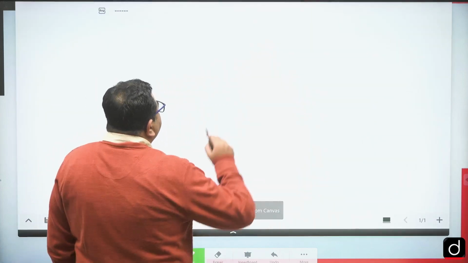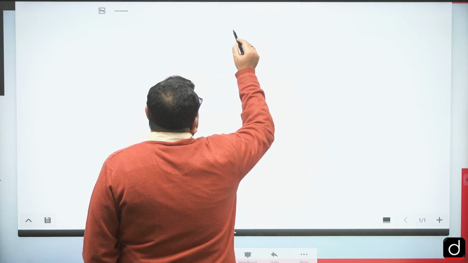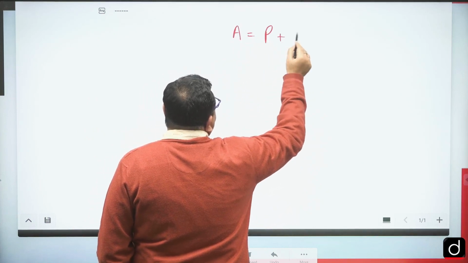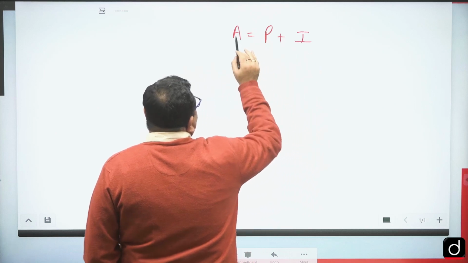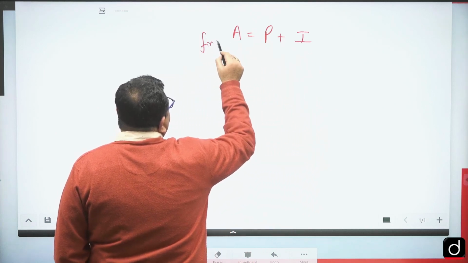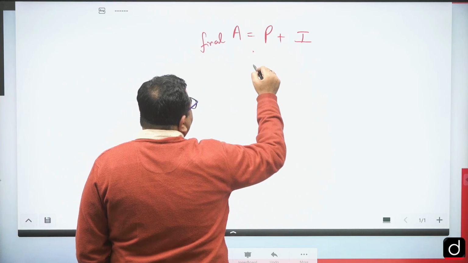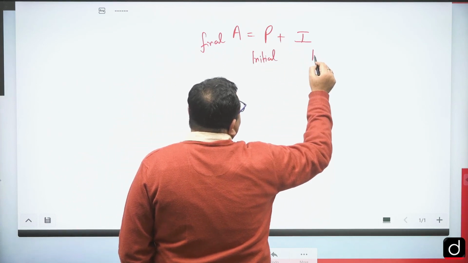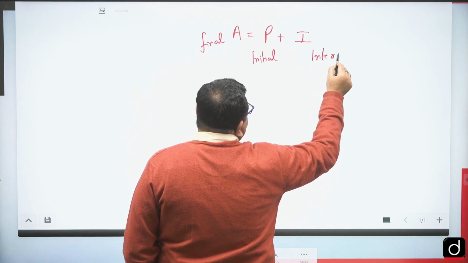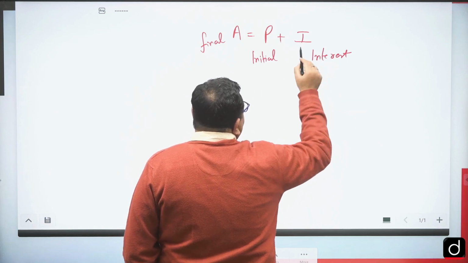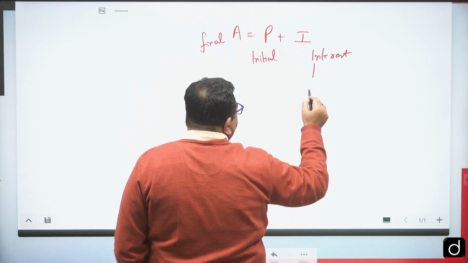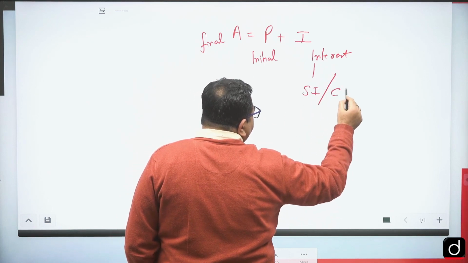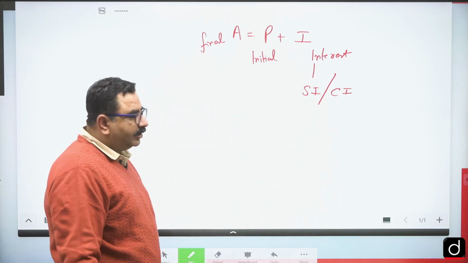So we know that amount is equal to principal plus interest. Amount is the final value of the money. Principal is the initial value of the money. And I is nothing but the interest term. Now this interest can be simple interest, which we represent with SI, or it may be compound interest.